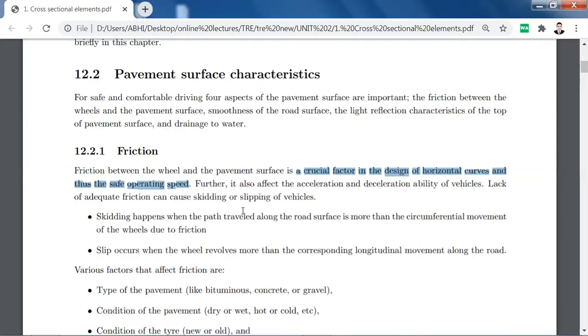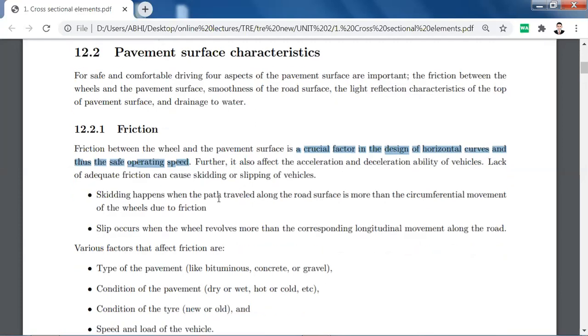If rainfall has occurred, then what will happen? Rainfall will reduce the friction over the surface. The surface will become smooth and skiddy because of the presence of water. And the person who is driving should be more and more careful while driving. While turning on the curves, it is possible that your vehicle may skid. So all these things you need to take into consideration while designing.